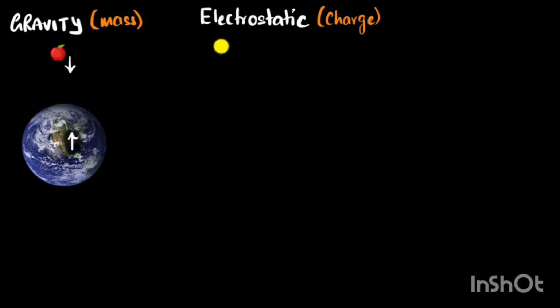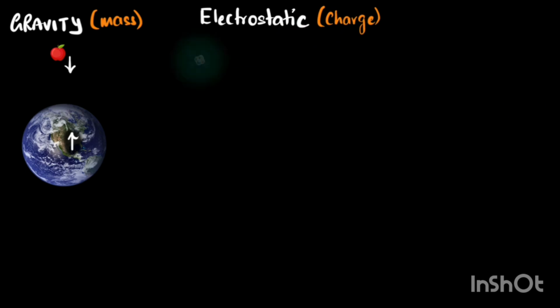Now, an immediate question that we could have is, hey, if matter has charge, and because of the charge they put electrostatic forces on each other, why don't we notice that? Why don't we notice electrostatic forces between, say, planets and stars and all of those things? Why don't we notice that in everyday life? Well, first of all, we do notice them in everyday life, which we will see in this particular video. But the reason why we don't notice them on a large scale, well, that's a good question, and we'll come back to that. But anyways, if you want to see electrostatic forces in action, it's better to start looking at things inside the atom. So let's do that.